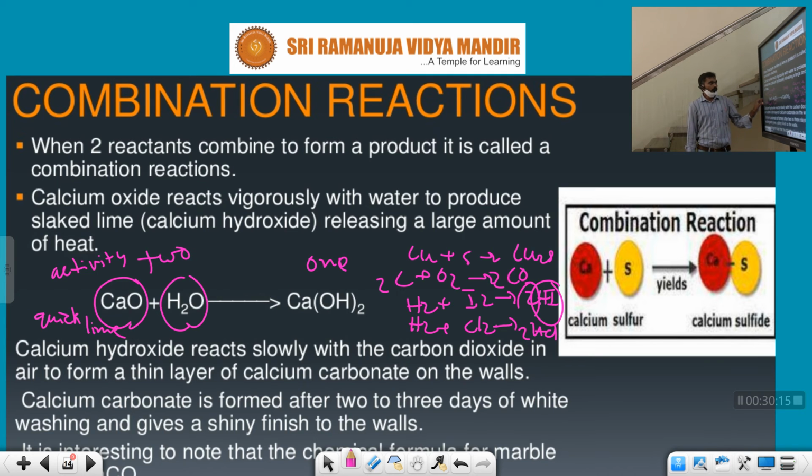Quicklime is a colorless powder. Put this quicklime in water. It dissolves in water and Ca(OH)2 is formed, only a single product. Two components, single product. This is called a chemical combination reaction. It actually releases heat.